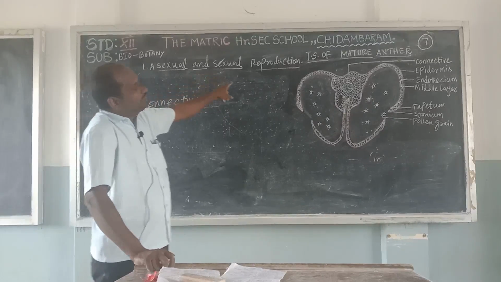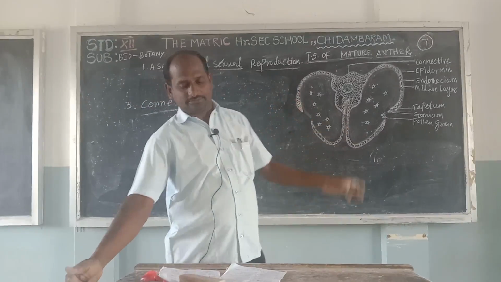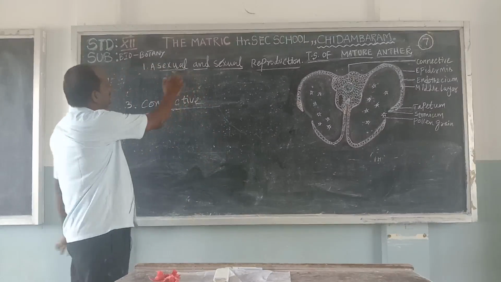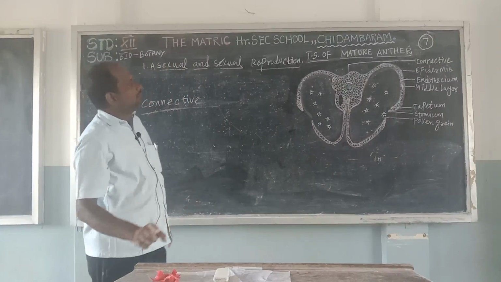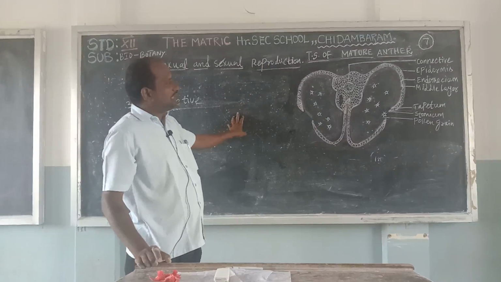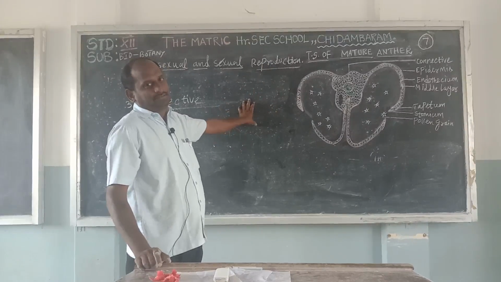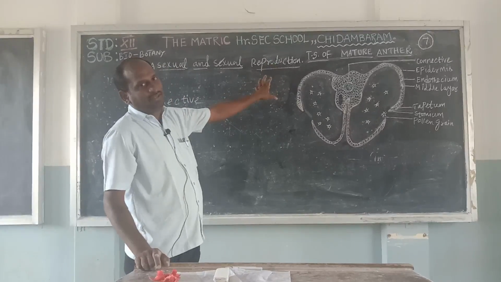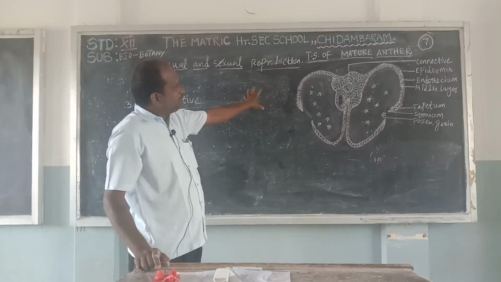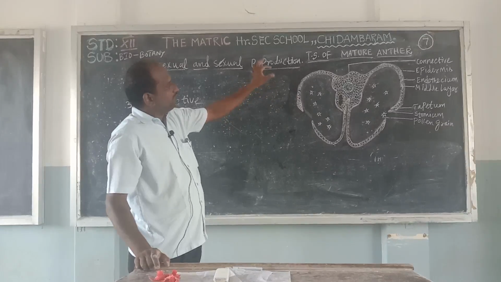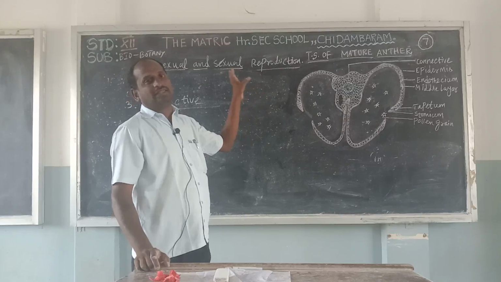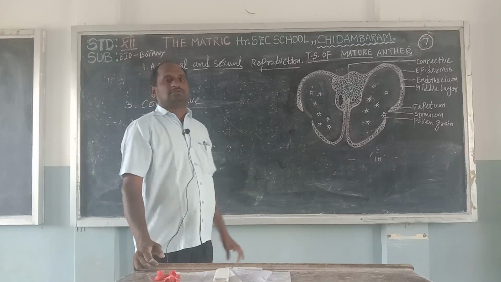The sexual reproduction through the completed mature anther is very important. The reproductive process is very important for the anther in each and every flower. Thank you.